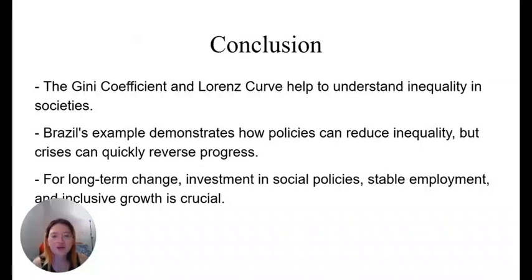In conclusion, the Gini coefficient and Lorenz curve allow us to see how inequality works in societies. Brazil's example shows that policies can reduce inequality, but crises and political crises can erase progress in a flash. For sustainable change, countries should invest in robust social policies, stable employment opportunities, and inclusive growth.